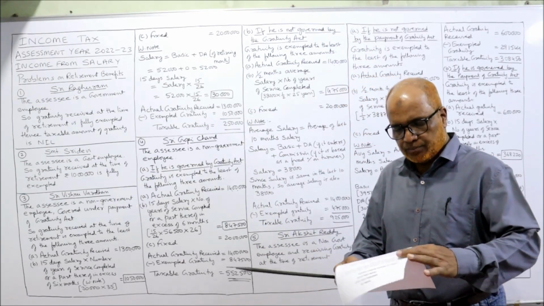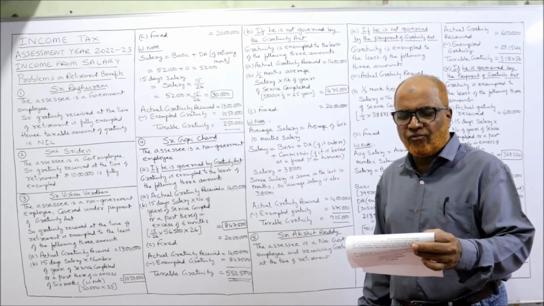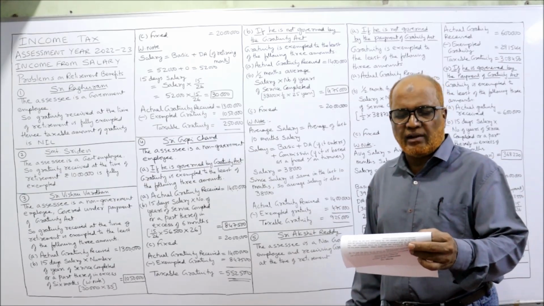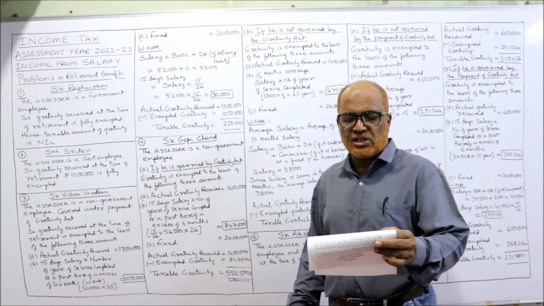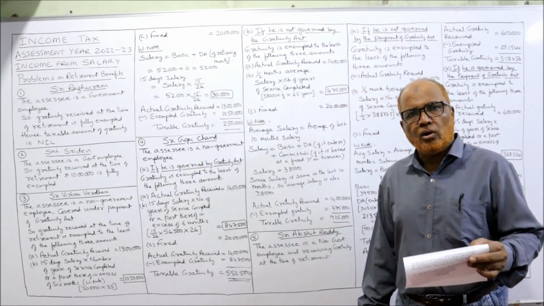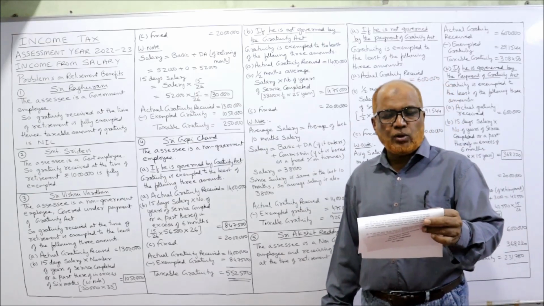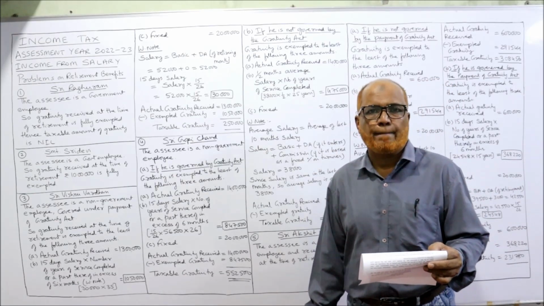Next, the fourth problem. Sri Gopi Chand retired from the service of Save More Company Limited during the previous year relevant to the current assessment year. The assessee is a non-government employee because Save More Company is in the private sector. He served the company for 25 years and 8 months. Fraction is also there.